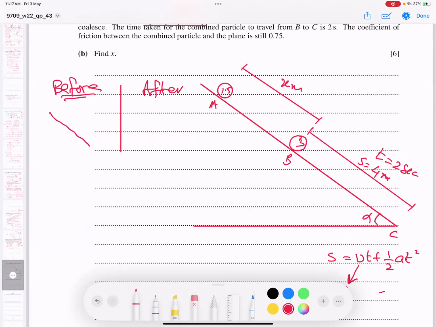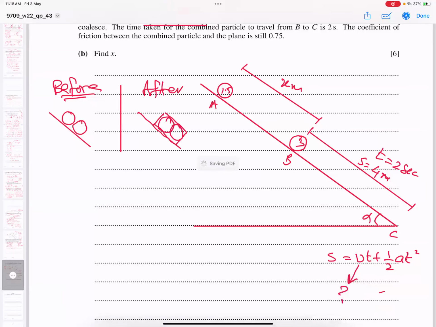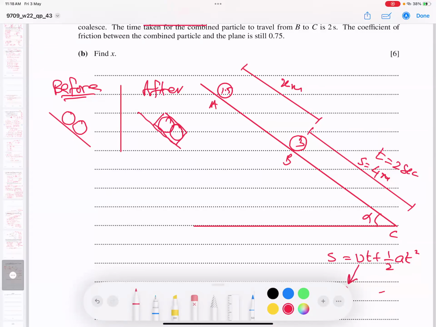Before they hit, just before, they did not hit actually. And after hitting, they will behave as one particle. Before the collision, students, you can drag slightly back, no problem. This is the 1.5 mass, this is the 3, and here 1.5 and 3.